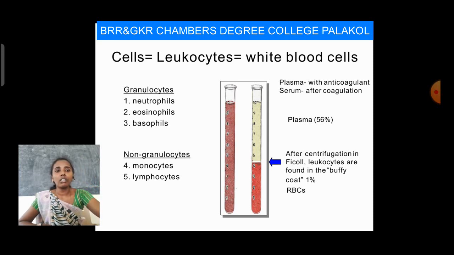These are two different groups: the colored one is granulocytes, and the other two different colors are non-granulocytes. When centrifuged, the non-granulocytes are present in the middle, at the bottom of the test tube, and the supernatant is present, with granulocytes present higher up.